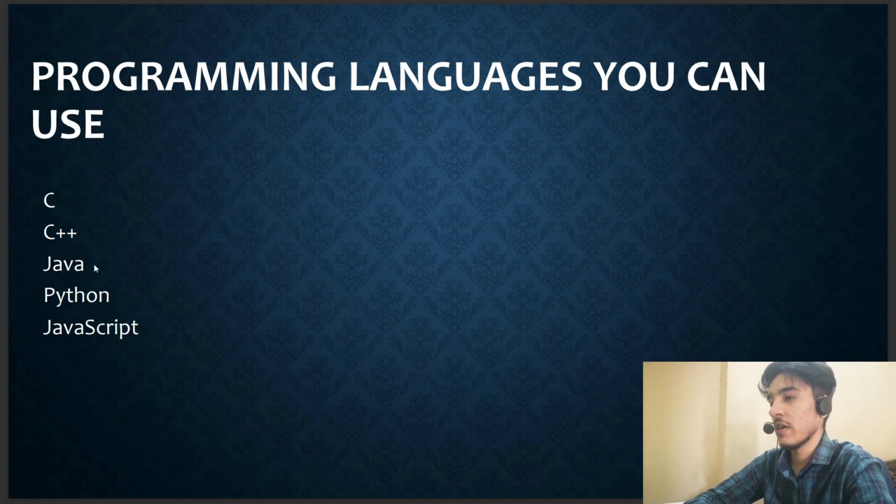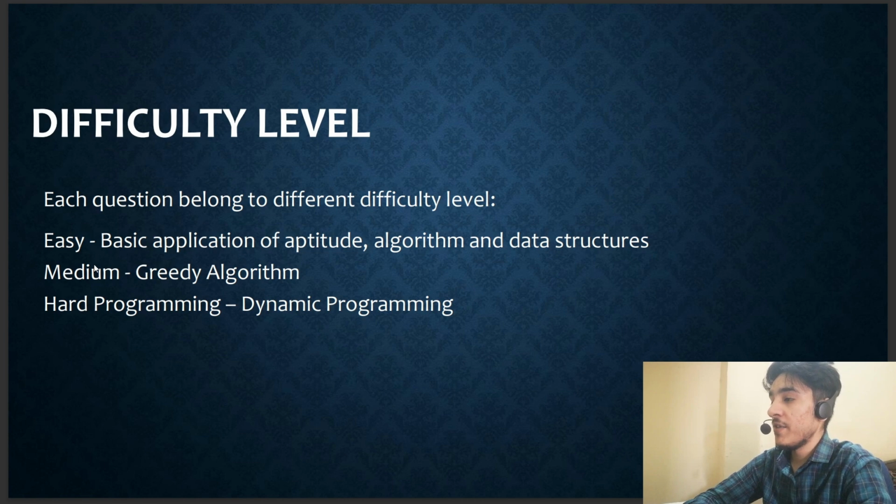Java, Python and JavaScript. The difficulty level of these questions will be: for the easy questions, you can prepare aptitude, algorithms and data structures, and for the medium type of questions you can expect a question from greedy algorithms, and for the hard programming question you can expect a question from dynamic programming. Make sure you have prepared these things before going to the coding round.